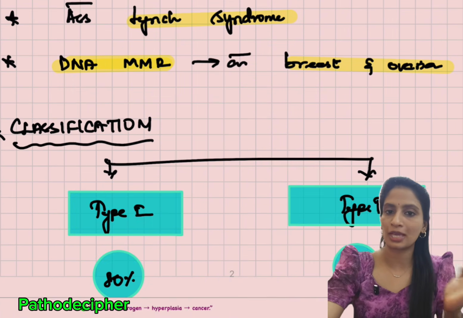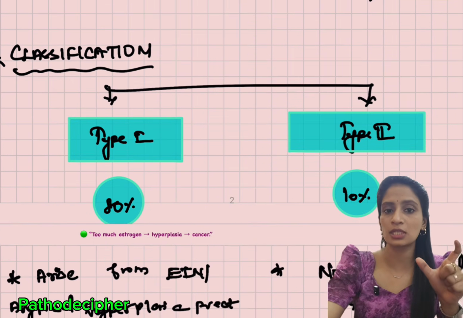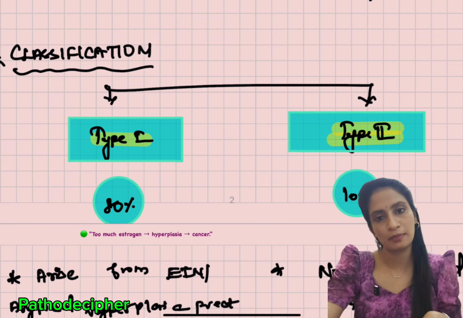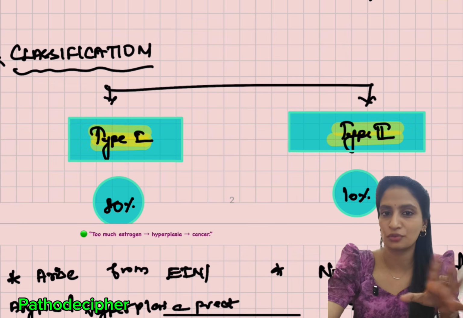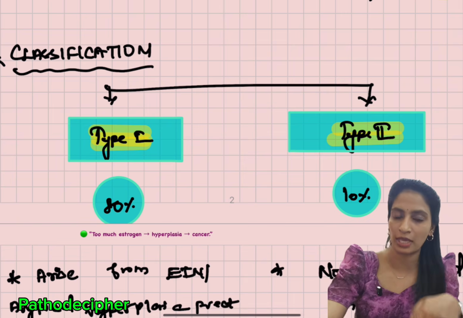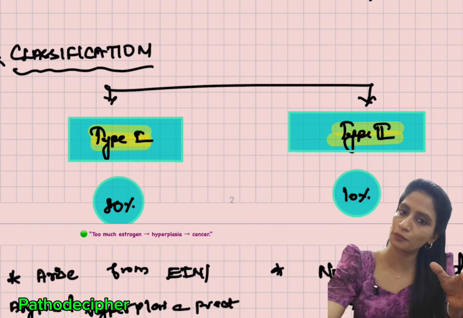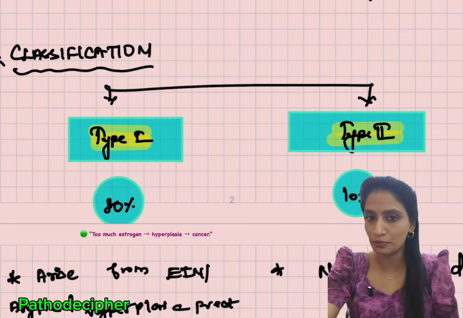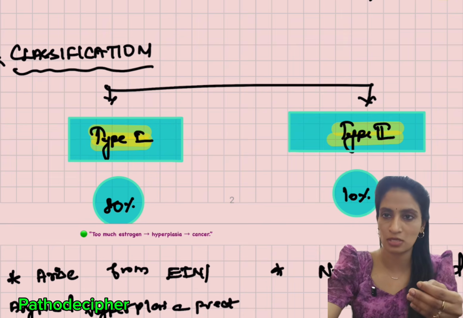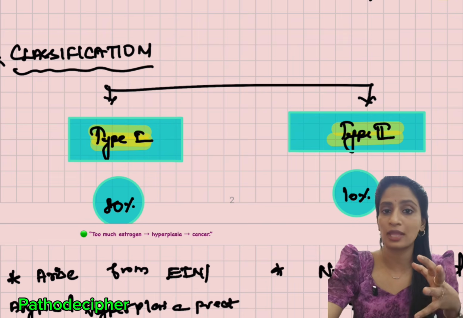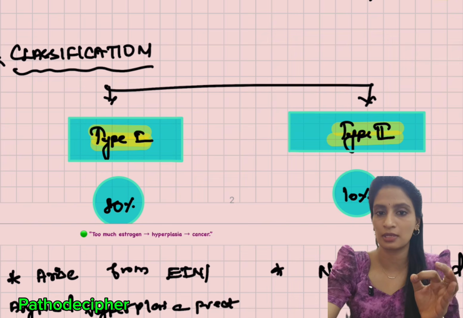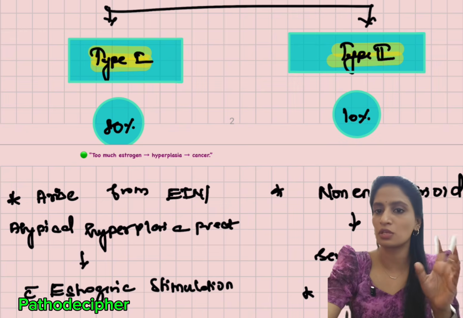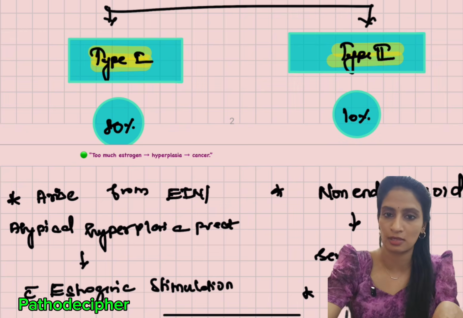If you compare type 1 and type 2, we'll see the key differential features between these two types of cancer. If you compare with personality, the type 1 sisters, as I told you, will be very calm, and they occur at a very young age, and they have a very good prognosis due to dependency on hormones. Whereas type 2 usually occurs in older age patients, and it will be very aggressive, always hormone independent, and has a very poor prognosis. So these are the key differential features between type 1 and type 2 endometrial carcinoma.